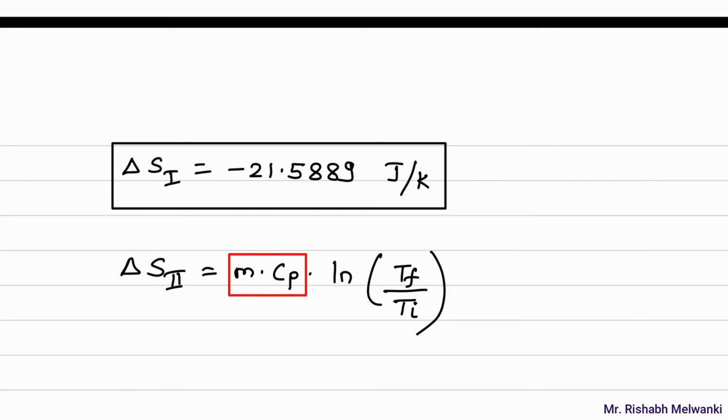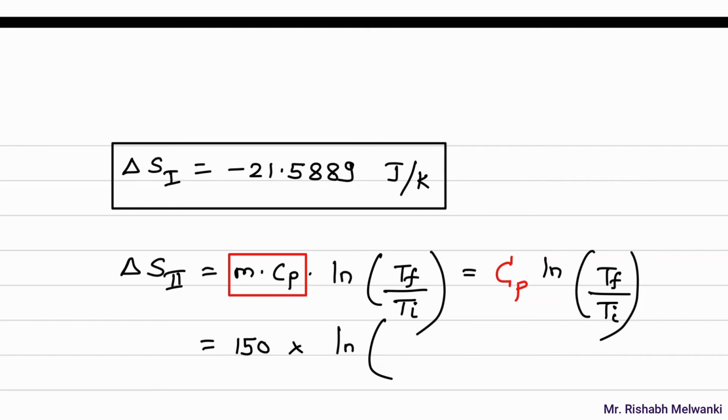So don't forget that. So this will become heat capacity into log T final for block 2 upon T initial of block 2. Now this capital Cp value is given as 150 joule per Kelvin multiplied by log T final upon T initial.